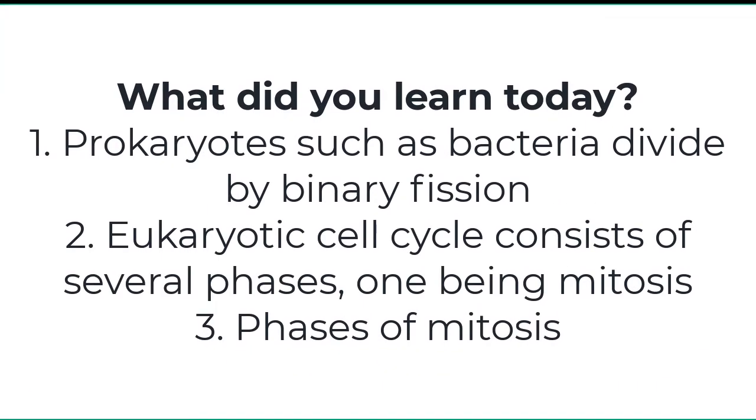So what did you learn today? In summary, prokaryotes, such as bacteria, divide by a process called binary fission. Eukaryotes, actively dividing eukaryotic cells, have a cell cycle which consists of several phases, one of them being mitosis, which is the type of cell division that is done for growth and repair. And finally, mitosis consists of several distinct phases.